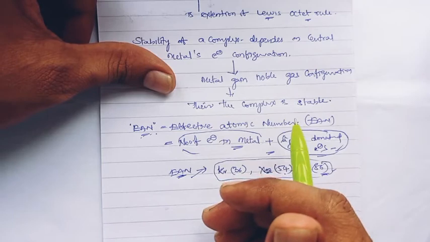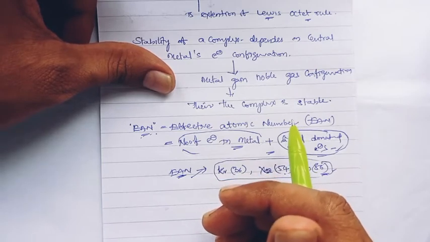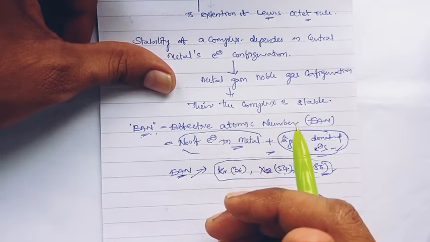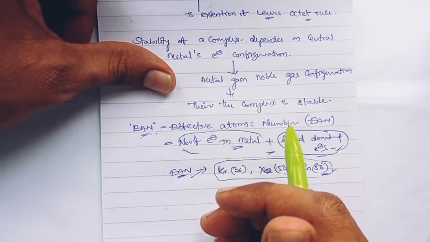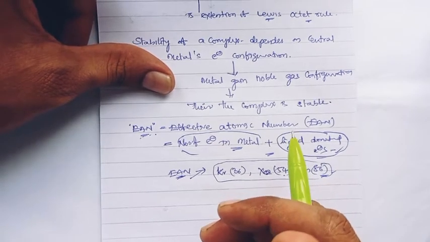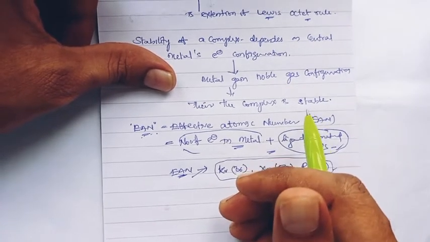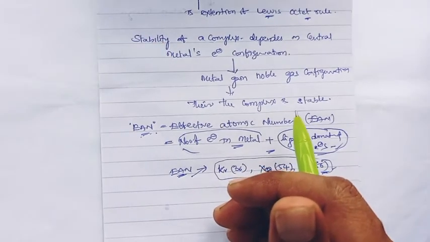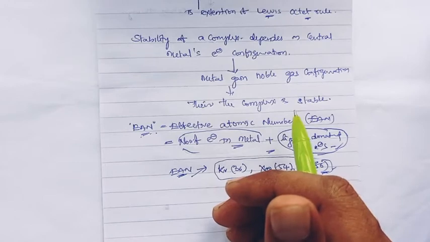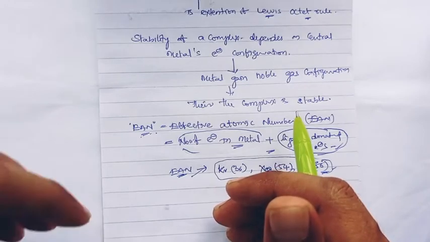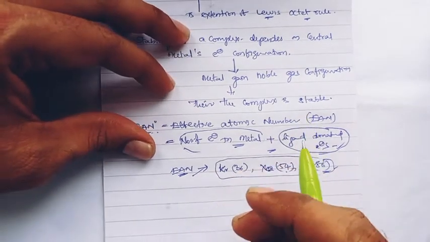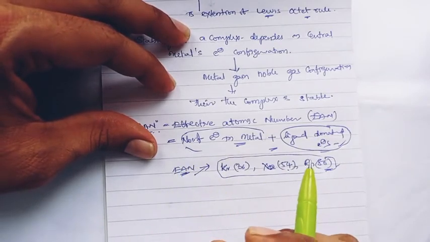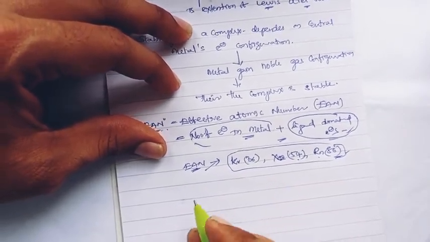The 18 electron rule has similarities with, and advantages over, the Sidgwick EAN rule. The 18 electron rule suggests that when the complex's outer electronic configuration gets fulfilled, the complex will be very much stable.